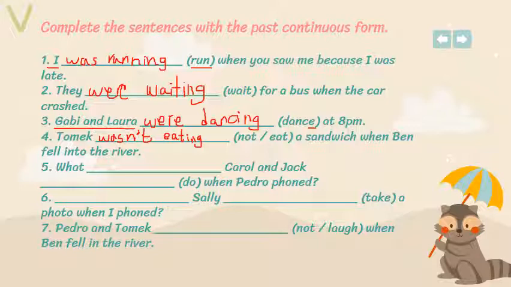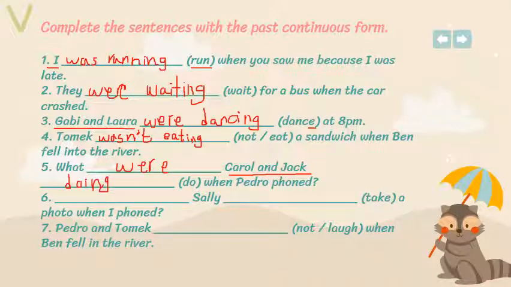Five: now I have to make it a question. What Carol and Jack do when Pedro phoned? So Carol and Jack is the subject. It's a plural. So what should it take, was or were? It should take were. So what were Carol and Jack doing? Doing is in the past progressive, so I have to add ing.